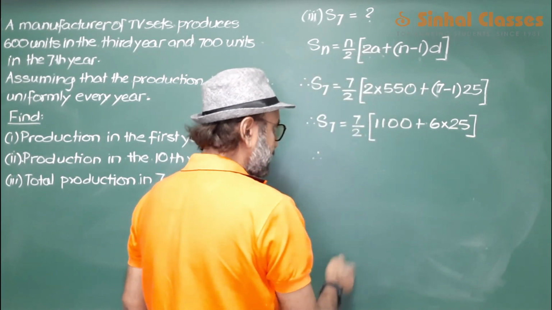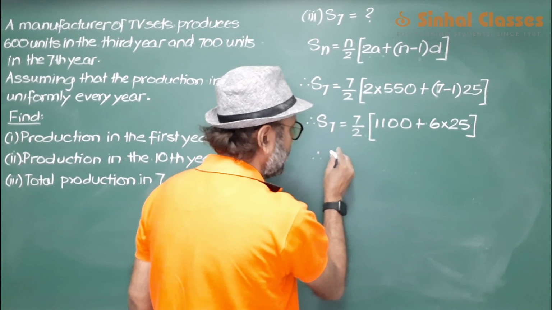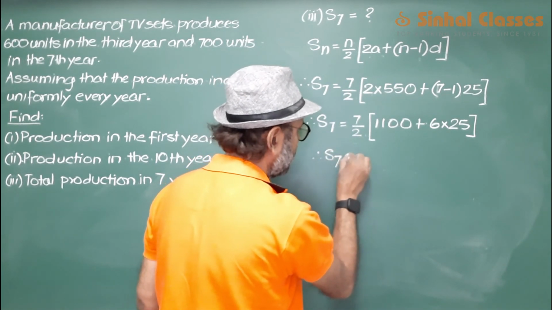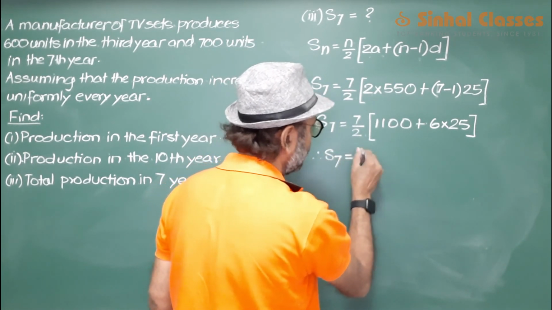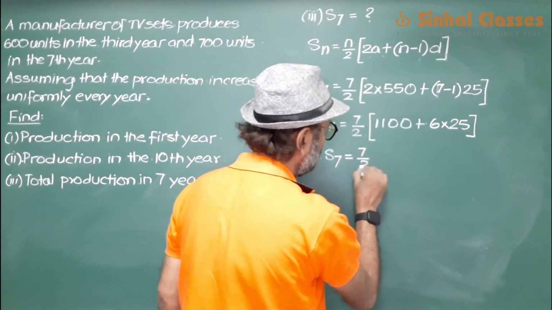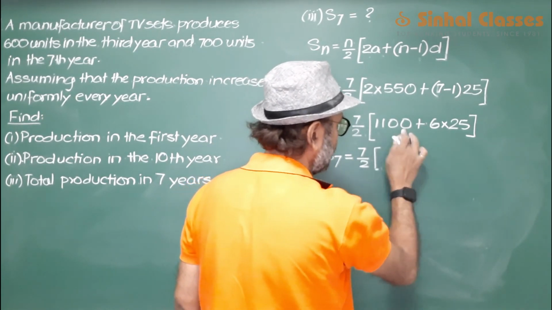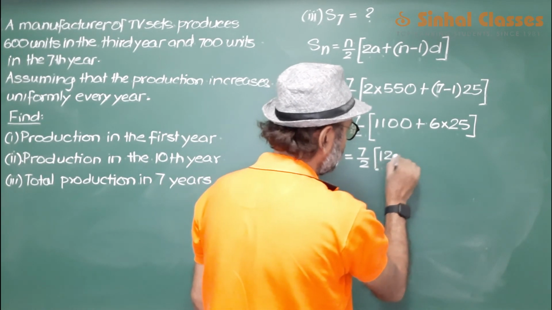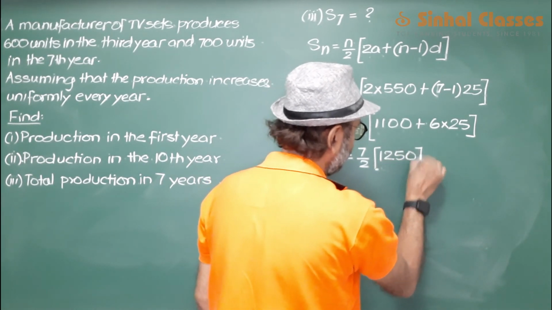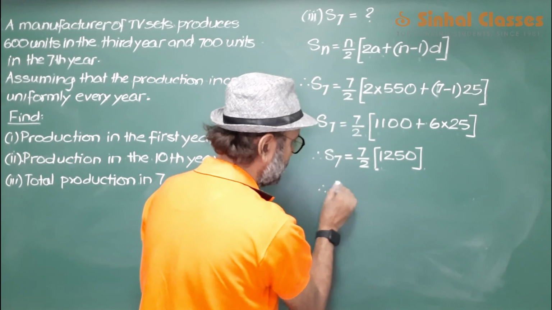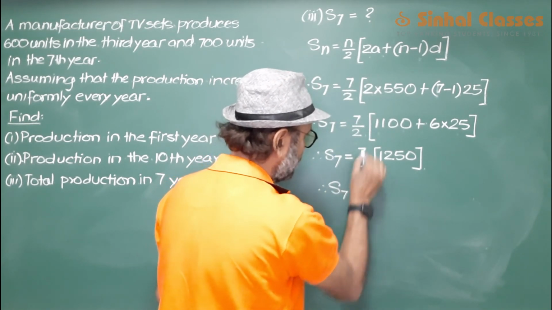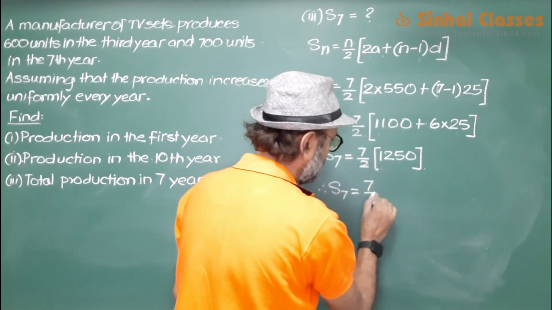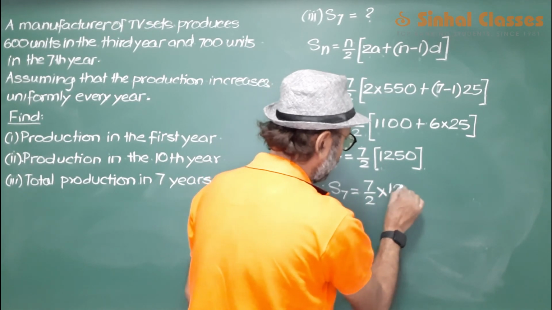So that would be S7, which is 7 upon 2, 1100 plus 150, that is 1250, 7 upon 2 into 1250.